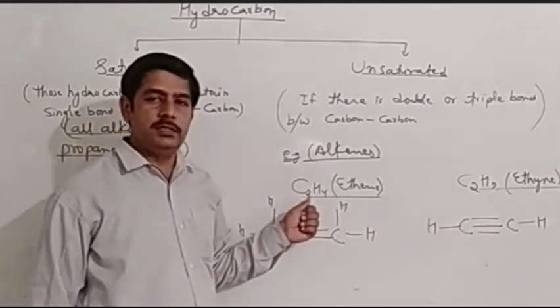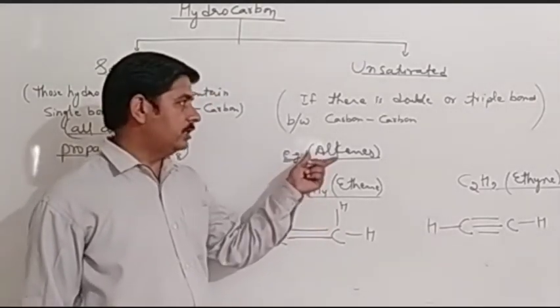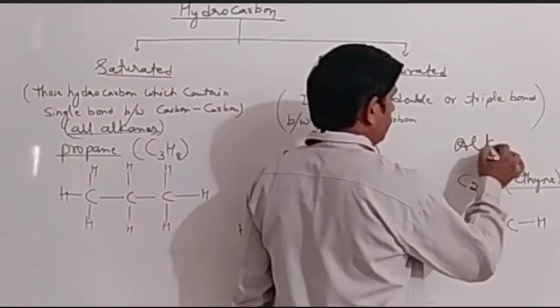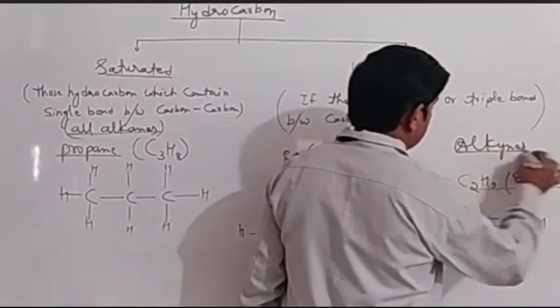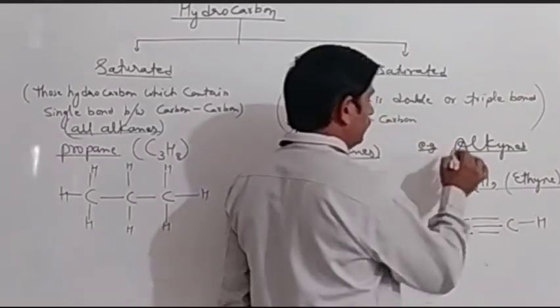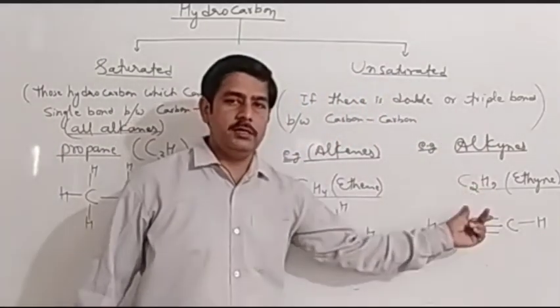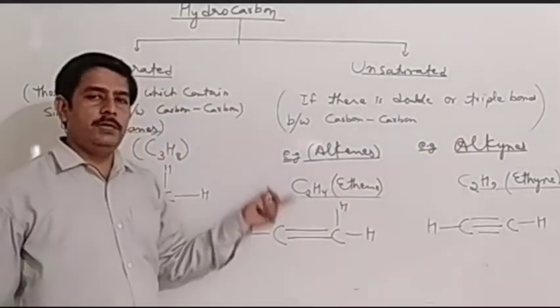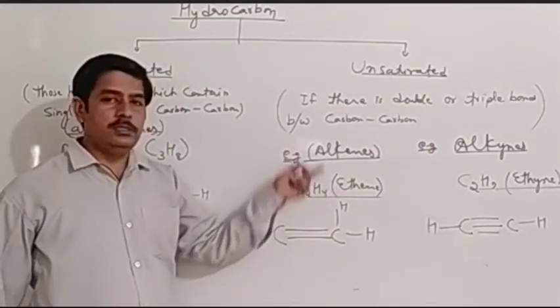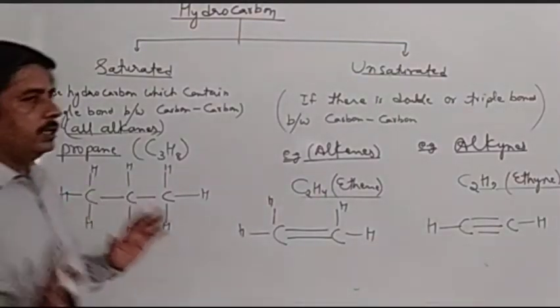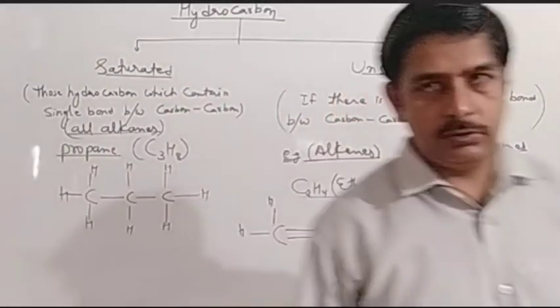Ethene is one of the alkenes. So alkenes are unsaturated, and alkynes are also unsaturated. They are also examples of unsaturated hydrocarbons. Ethyne is a type of alkyne. Ethene is a type of alkene. We will study it further. Right now we only have to understand what saturated and unsaturated are.